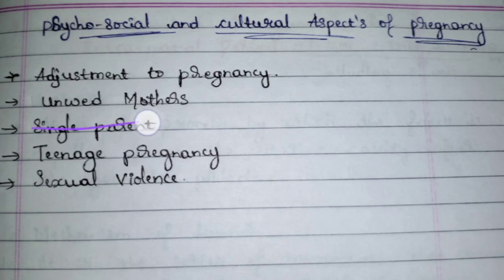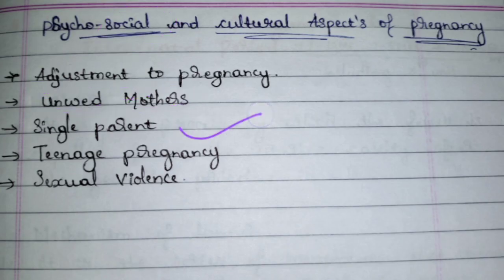And next is unwedded mother. An unwedded mother is nothing but a woman who gets pregnant and is not married yet, and they are known as unwedded mothers. The cause behind unwedded pregnancy can be personal reasons, like an illegal profession, or maybe cases like rape. Generally in these cases, the women who get pregnant are kept apart from society, so society treats them in a different way, which affects them psychologically and even emotionally.